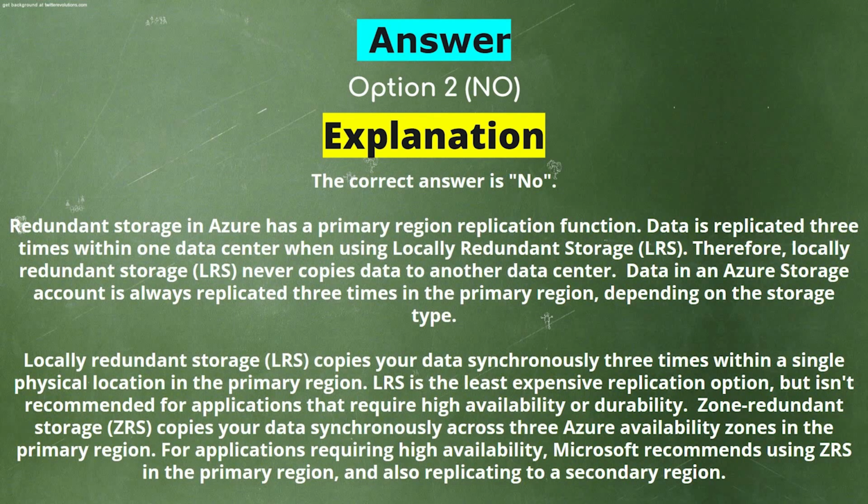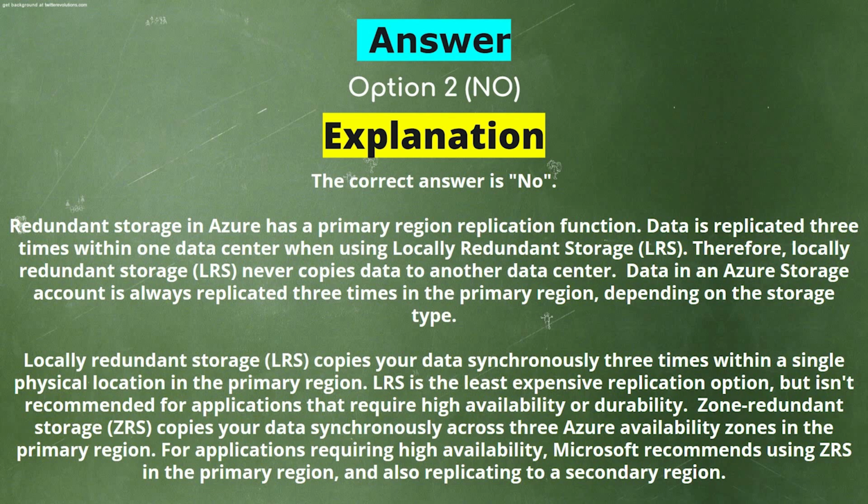Redundant storage in Azure has a primary reason application function. Data is replicated 3 times within one data center when using locally redundant storage. Therefore, locally redundant storage never copies data to another data center. Data in an Azure storage account is always replicated 3 times in the primary region, depending on the storage type. Locally redundant storage copies your data synchronously 3 times within a single physical location in the primary region. LRS is the least expensive replication option, but isn't recommended for applications that require high availability or durability.